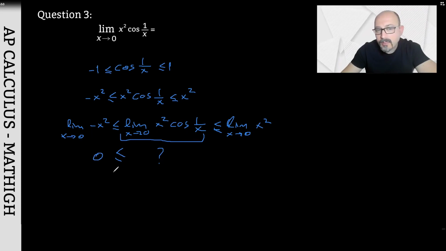We know that it is greater than or equal to 0 because the limit of negative x squared as x approaches 0 is 0. On the other hand, the limit of x squared as x approaches 0 is also 0. So the value that is being asked of me is greater than or equal to 0, and it also needs to be less than or equal to 0. In this case, the only value we can obtain is 0 itself. In this way, we are solving the limit using the squeeze theorem.